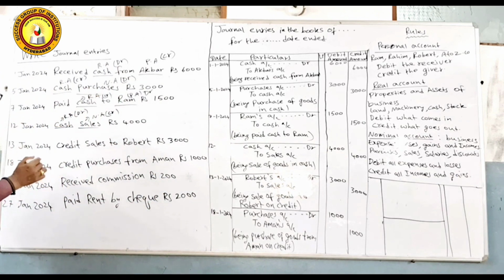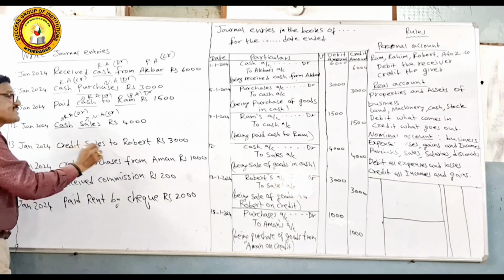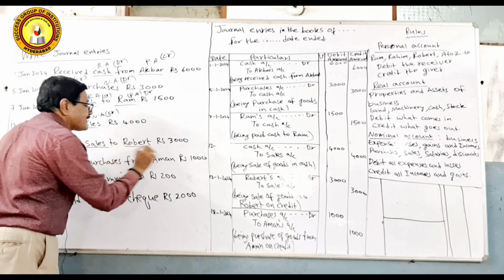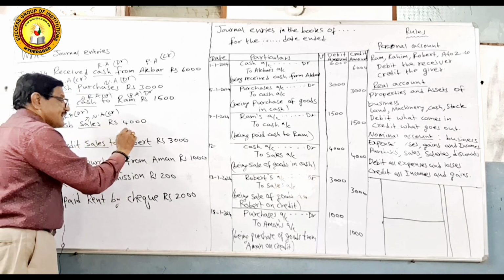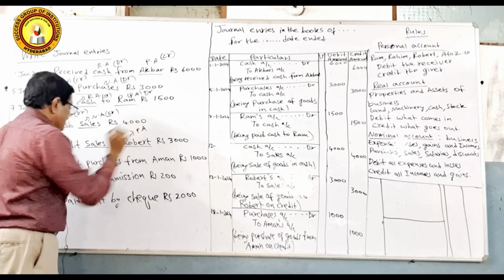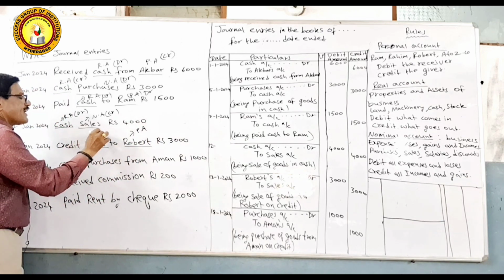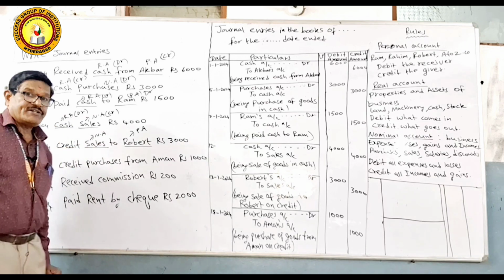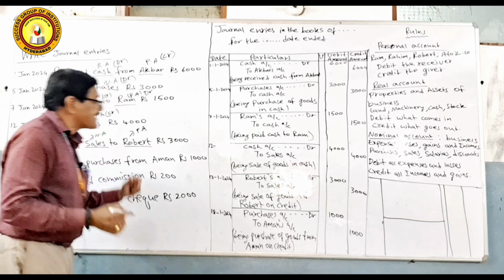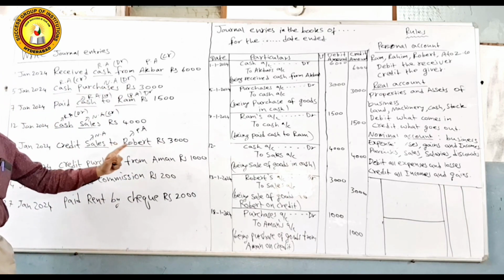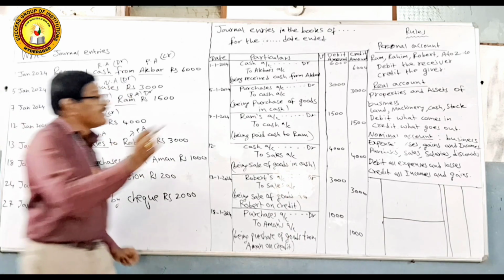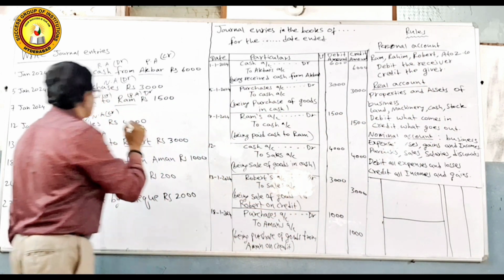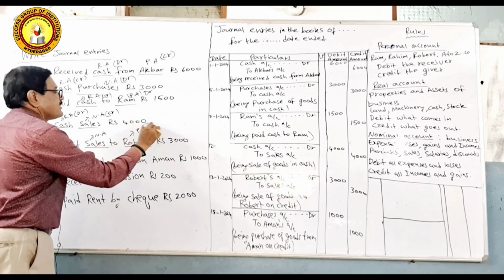Now, on 13th Jan 2024, credit sales to Robert. Here sales is one aspect, Robert is another aspect. When a name comes, it comes under personal account, and sales comes under nominal account. When you are selling goods, who is getting benefited? Robert is getting benefited. So, debit the receiver or beneficiary. So, here we are debiting his account.